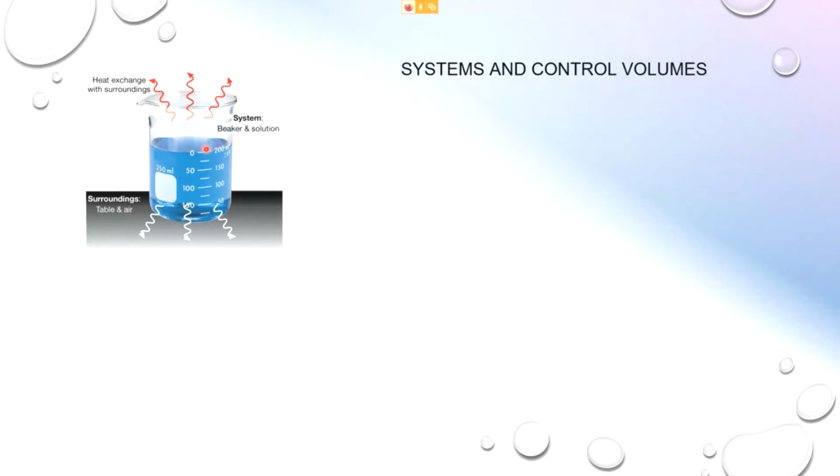That's the system. So the system is actually defined as the quantity of matter. Matter means things, which can be in liquid form, solid form, or gas form, that is in the empty space which we choose or select to study.